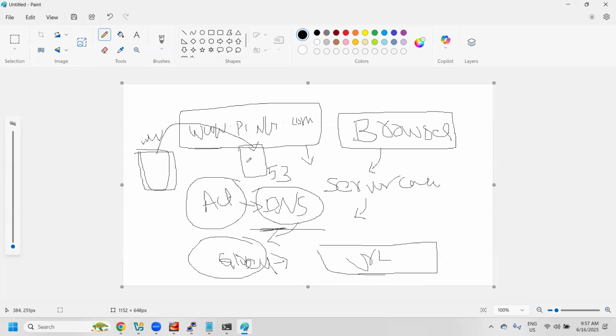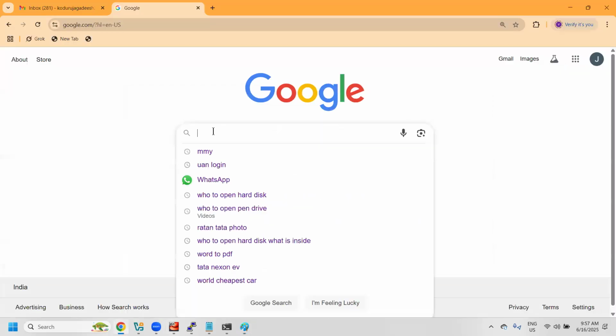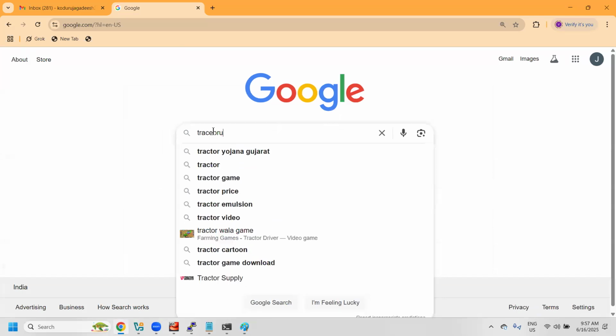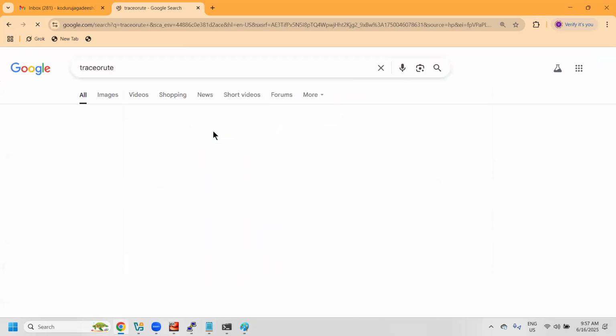Similarly in networking, whenever you try to establish a connection from your server to some external server or external IP address, and you want to know how much time it has taken from source to destination, all those details we can get by using traceroute.